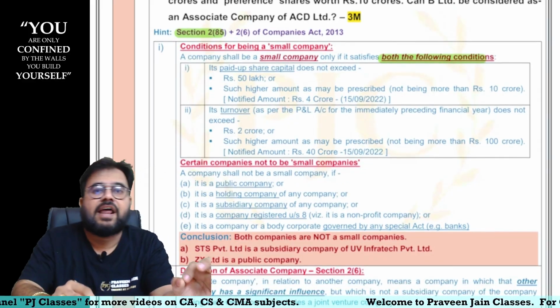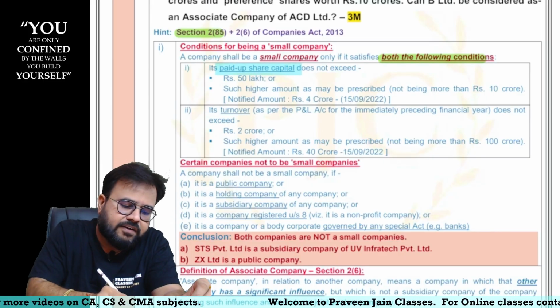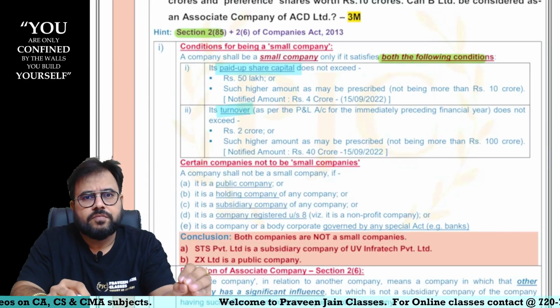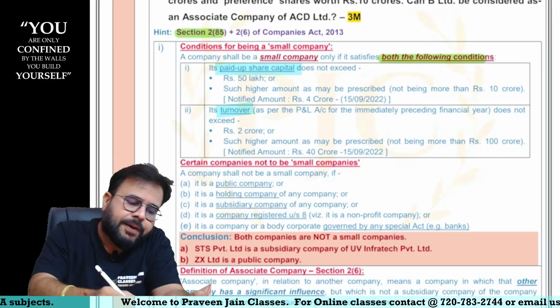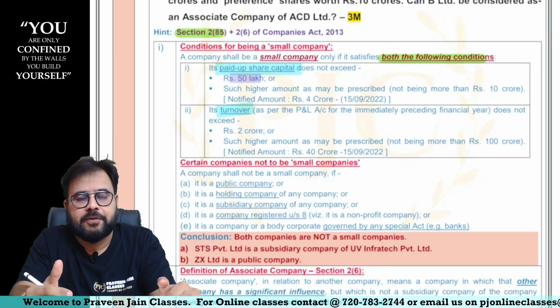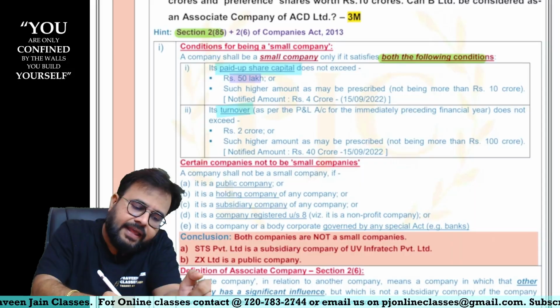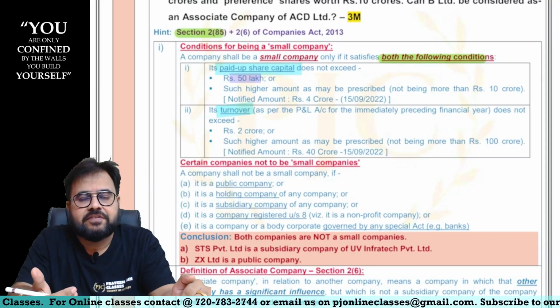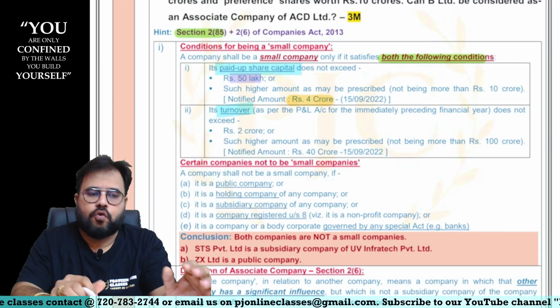So here we are having two conditions. One condition is with respect to paid up capital, another condition is with respect to turnover, sir. Now paid up share capital should be how much, sir? So paid up share capital should be 50 lakhs or such higher amount as may be prescribed. Obviously prescribed matlab it will be prescribed in the rules. And is there any higher amount prescribed by central government in the rules? Answer is yes. Currently the amount is 4 crore rupees, sir.